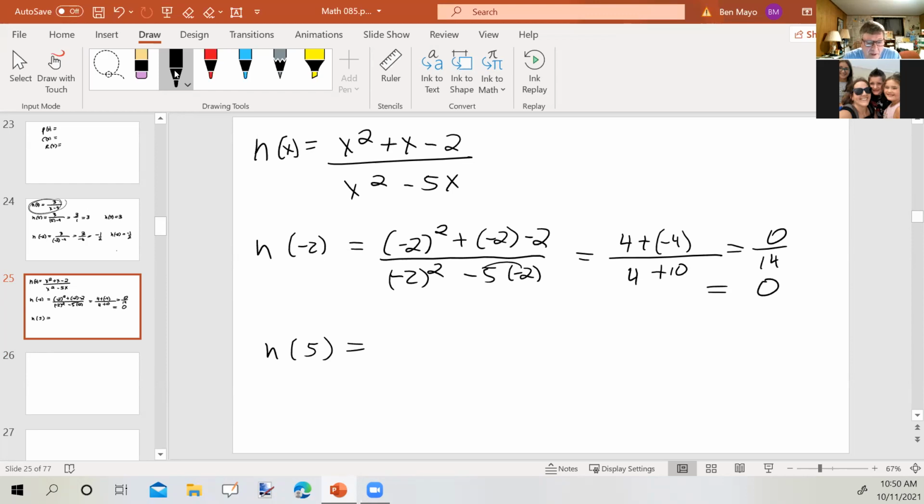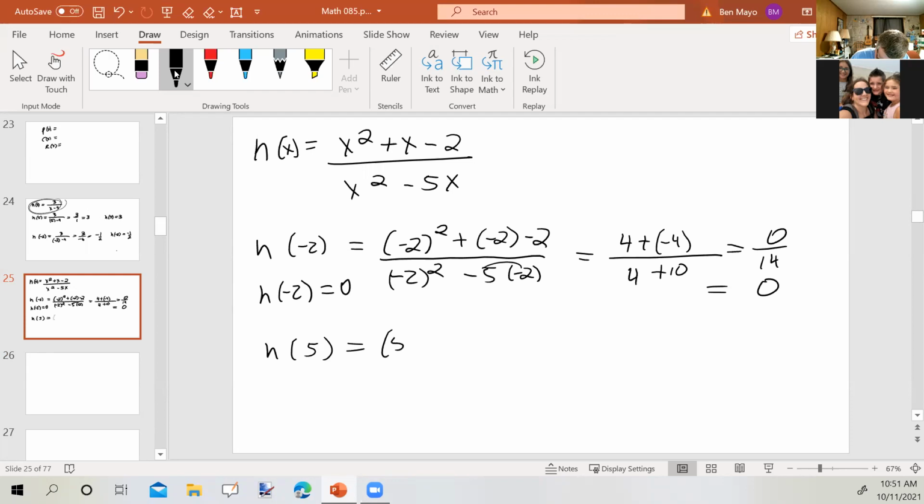0 divided by any number other than 0 is 0. 0 divided by 0 is something different. We'll save that for calculus. But 0 divided by a non-zero number is 0. So h of -2 equals 0. Let's find h of 5.